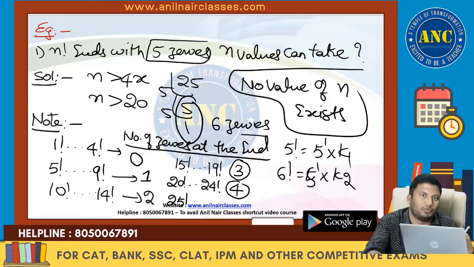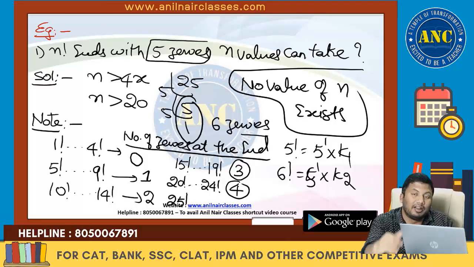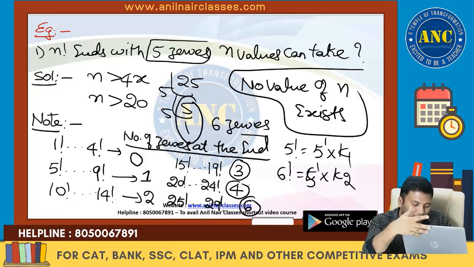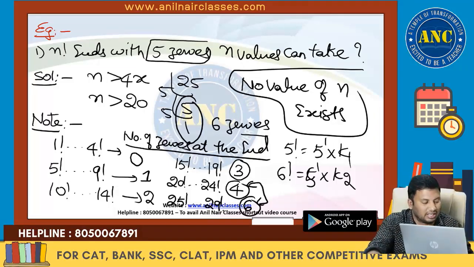So 0 to 1, there is 1 increase. 1 to 2, there is 1 increase. 3 to 4, there is 1 increase. 25 is 5 square, so there will be a jump of 2. So there is no 5 zeros at the end. The answer for this question is no value of n exists.